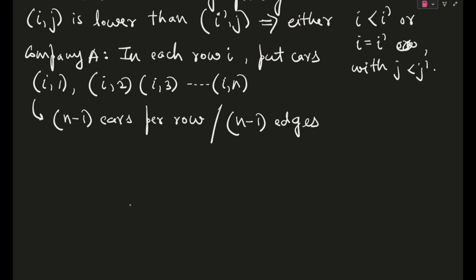Basically, a cable car connects two stations, and the edges that we are counting here are basically the paths. Okay, n minus 1 cars per row doesn't mean the number of cars. N minus 1 cars means one car traveling from one place to the other. So I am trying to denote one path.